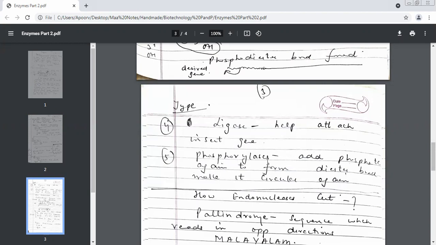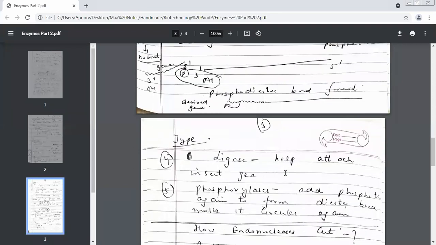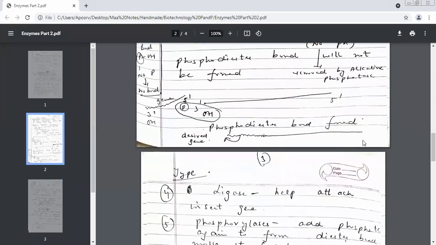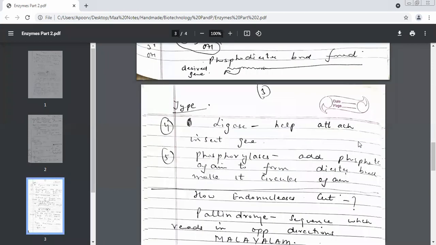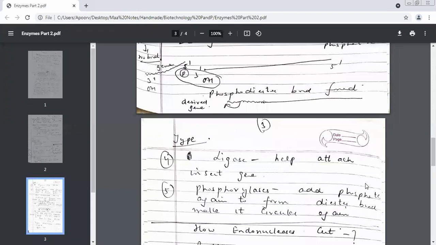So we are going to use this enzyme, phosphorylases. This will add the phosphate group again. We were missing this group over here on the 5'. We did not have a 5' here. So this will give a phosphate group. There will be again an affinity between OH and P. And which kind of bonds will be formed again? Phosphodiester bond, and your linear structure will again be converted into a circular structure. What is the circular DNA called? Just now we had revised plasmids. Plasmids. See, these are the 5 basic categories of enzymes.